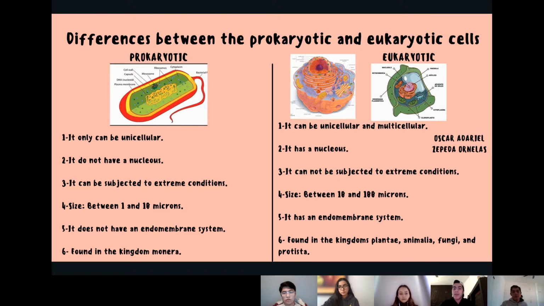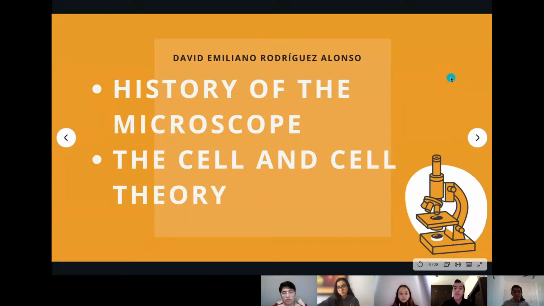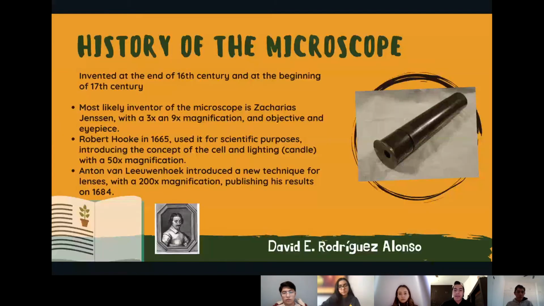Moving on to the next topic, we find the history of the microscope and the cell and its theory. The history of the microscope. It was invented at the end of the 16th century and the beginning of the 17th century. Its most likely inventor is Zacharias Janssen, with 3 times and 9 times magnification, an objective and an eyepiece. Robert Hooke in 1665 used it for scientific purposes, introducing the concept of the cell and lighting using a candle with a 50 times magnification.